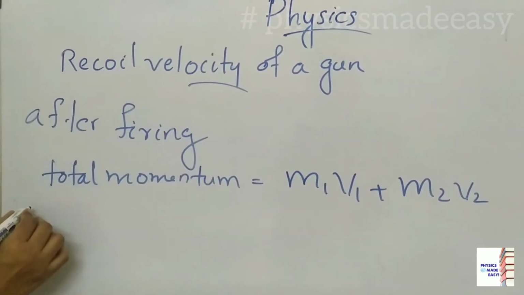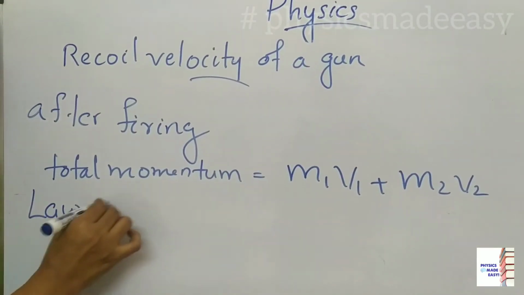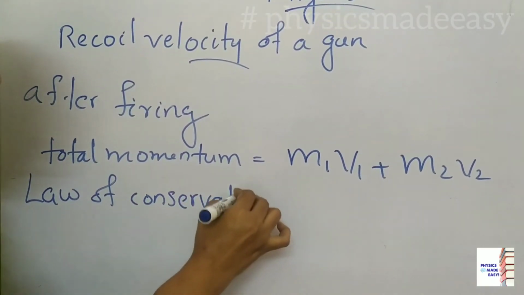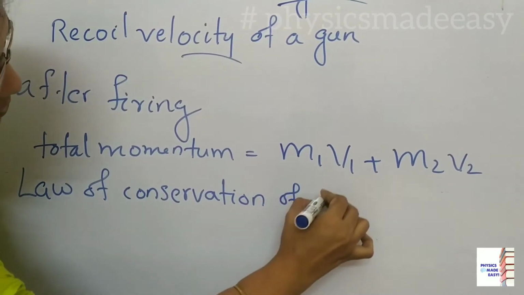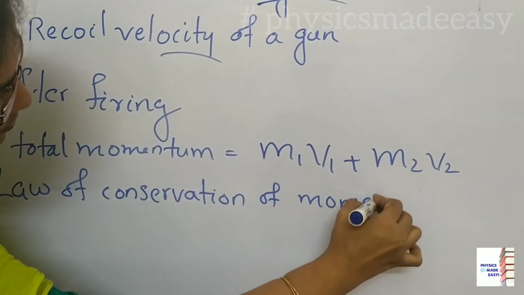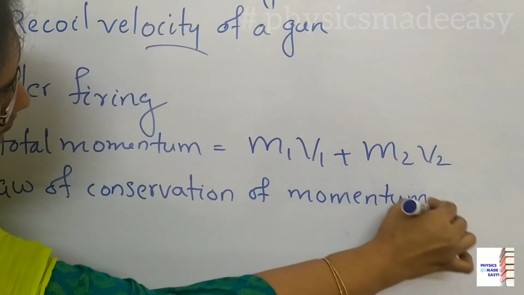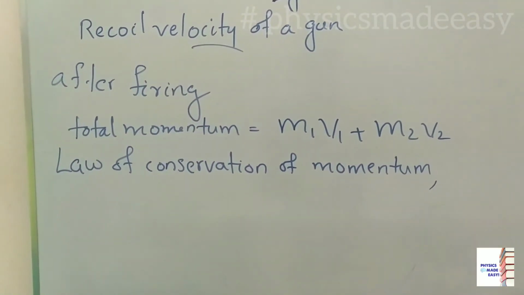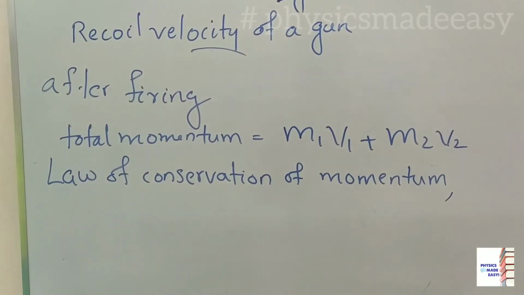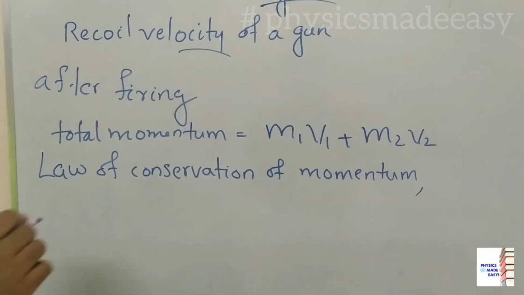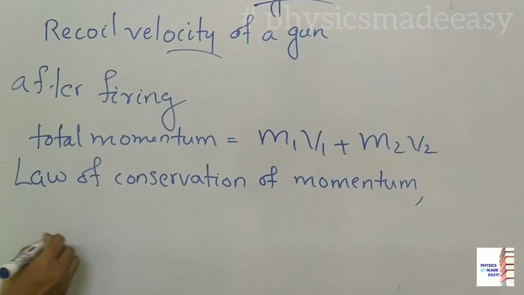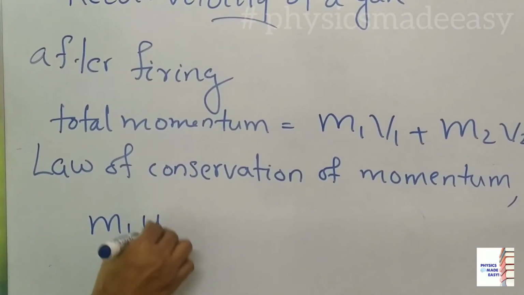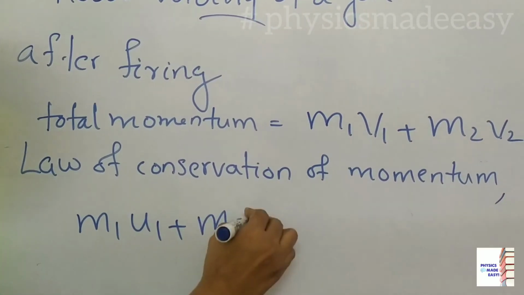Now we have to apply law of conservation of momentum. According to this law, we know the total momentum remains conserved. The total momentum will be a constant here. So here we can say before firing, that we can write as total initial momentum, that you know m1 u1 plus m2 u2.